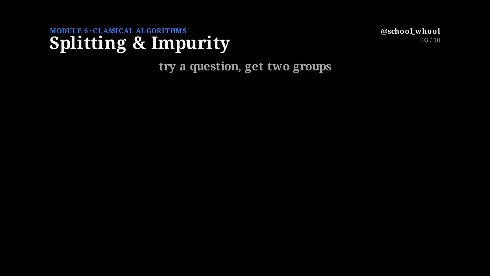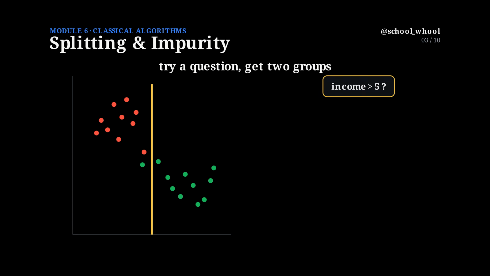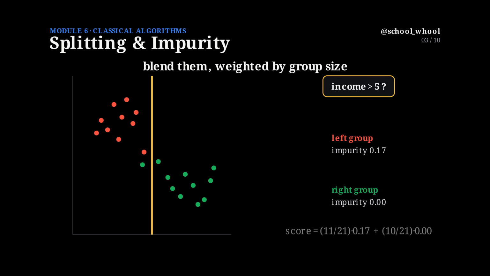Now watch a tree think. It takes the full, messy group and tries a candidate question. That question splits the data into 2 smaller groups. And we measure the impurity of each new group on its own. To score the whole split, we blend those 2 impurities together, weighted by how many points landed in each group. A bigger group counts for more. That single blended number tells us how tidy this split left things overall.